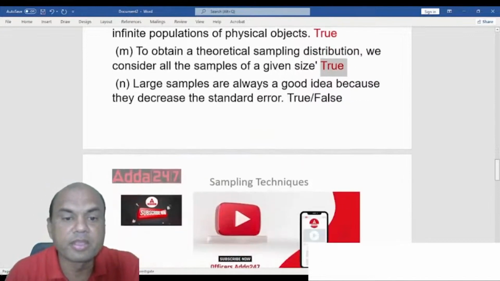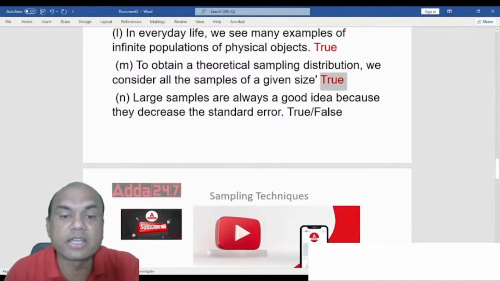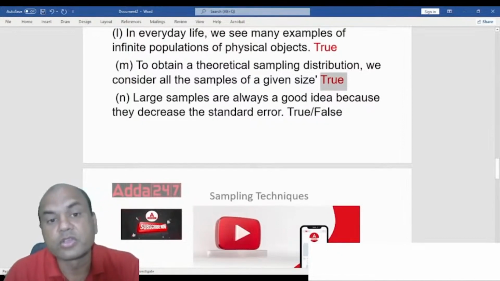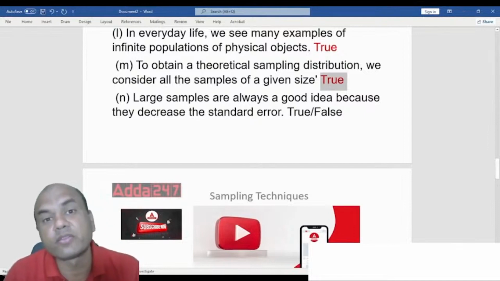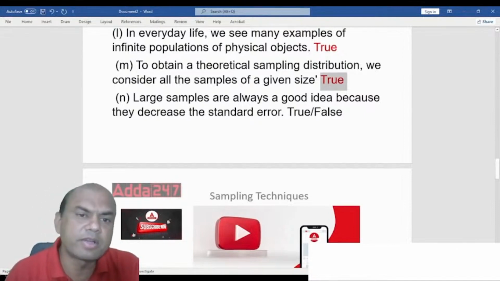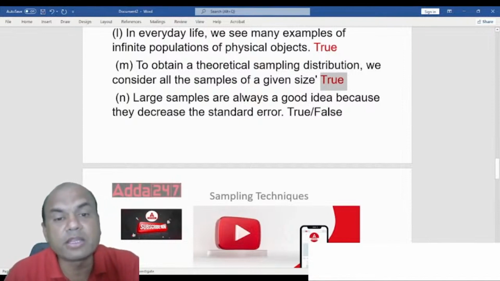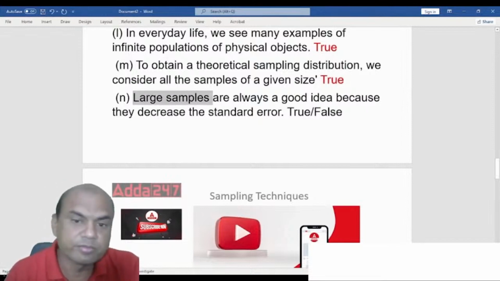Next one. Larger samples are always a good idea because they decrease the standard error. If I have larger samples, will it decrease my standard error? Yes, just now we saw in one of the above questions that as the sample size increases, the standard error will decrease. But does it mean I must always go for larger samples?